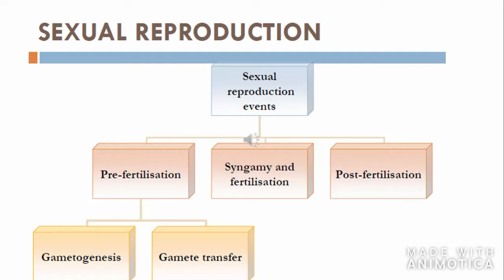Gametogenesis, genesis is a Greek word which means formation of something. So here it is the formation of haploid gametes. The process of formation of haploid gametes is known as gametogenesis. And gamete transfer includes the mechanisms for gamete transfer.